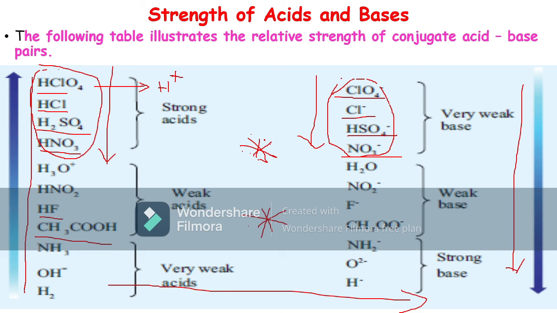A strong acid has a very high Ka value and a weak acid has a very low Ka value. A Ka value greater than 10 is considered a strong acid, and a Ka value less than 1 is considered a weak acid. All these things are very important.